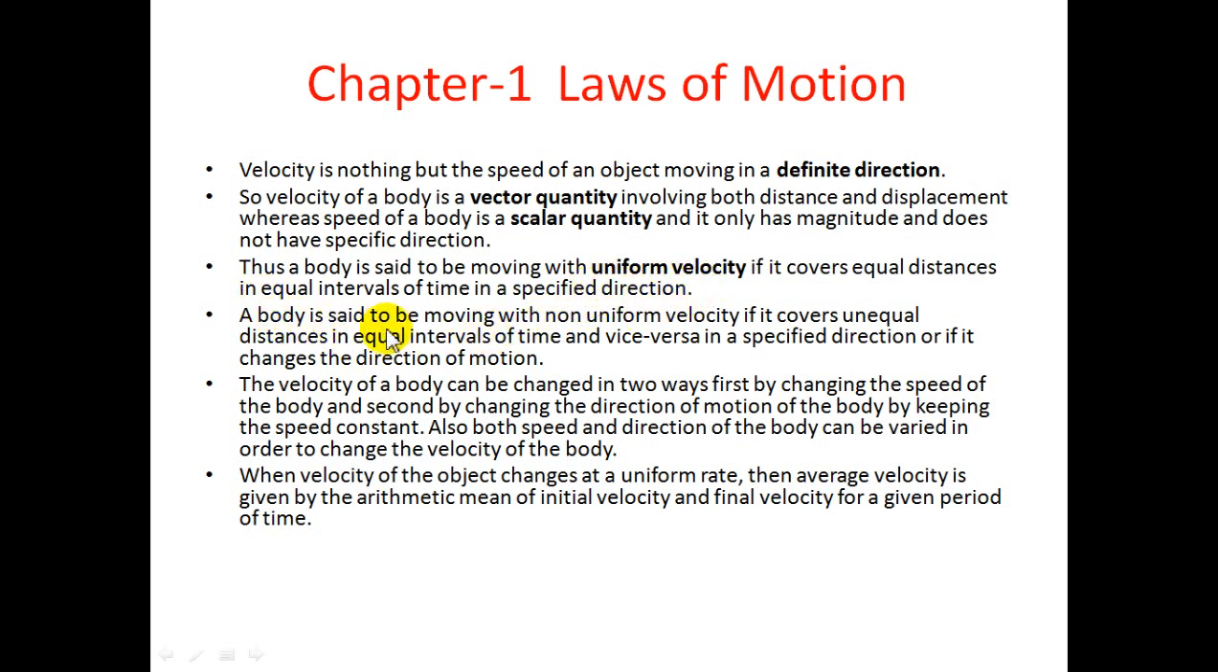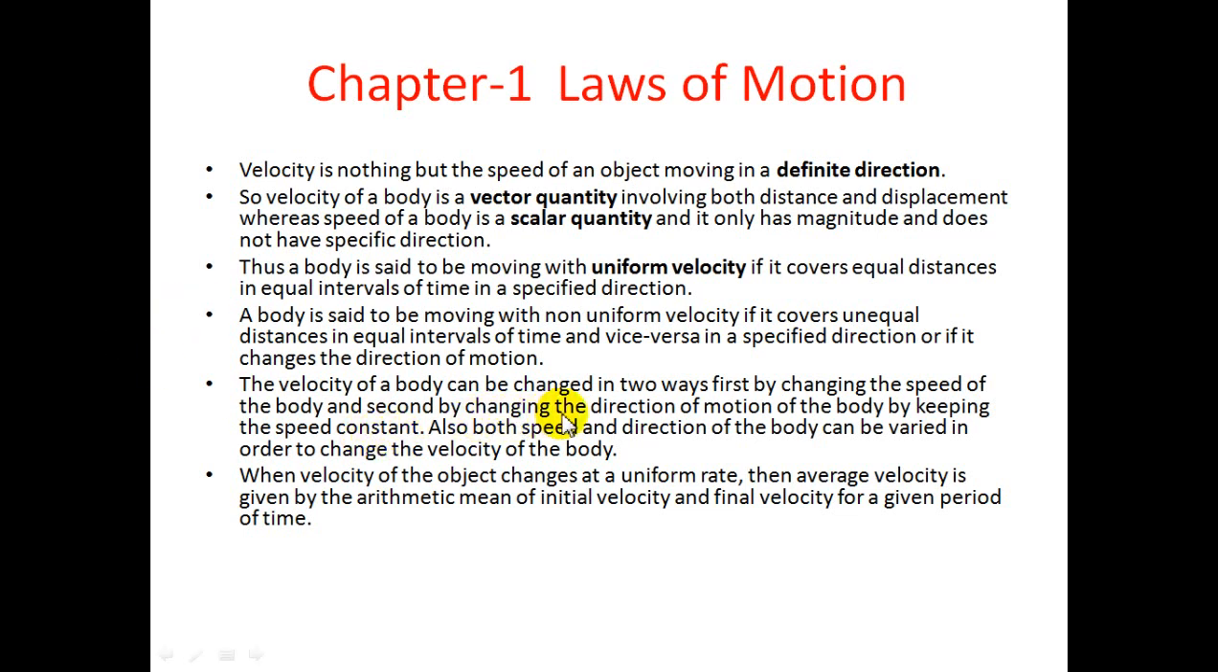A body is said to be moving with non-uniform velocity if it covers unequal distances in equal intervals of time, and vice versa, in a specified direction, or if it changes the direction of motion. So it is changing the direction of motion, but it is not changing the path, you can say. It is just changing the direction of motion. It is still moving, but just changing the direction of the path. The velocity of a body can be changed.